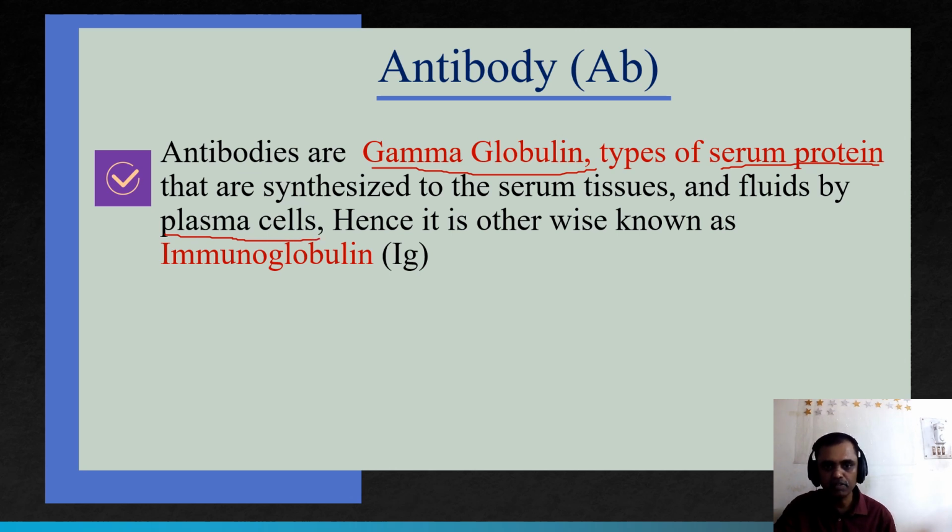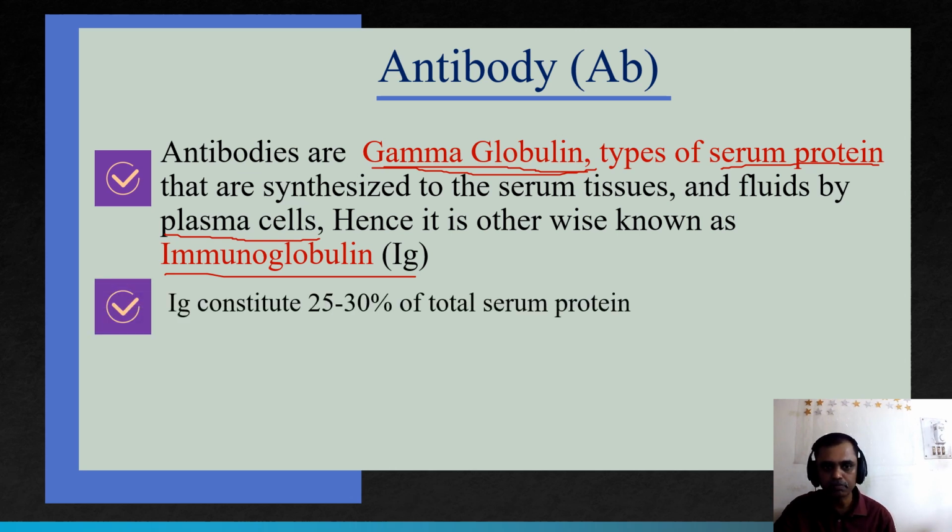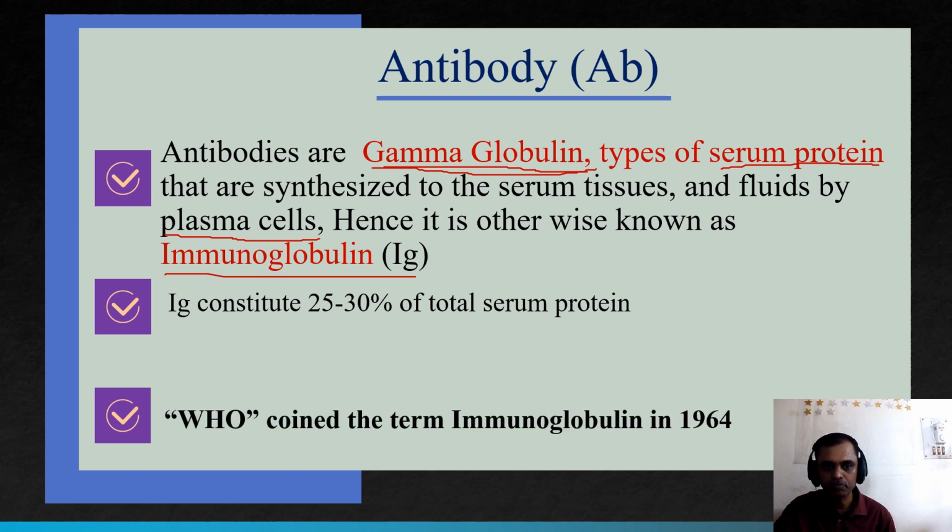Hence it is otherwise known as the immunoglobulin, because it is a gamma globulin. So another name of antibody is the immunoglobulin. It constitutes 25 to 30% of the total serum protein.